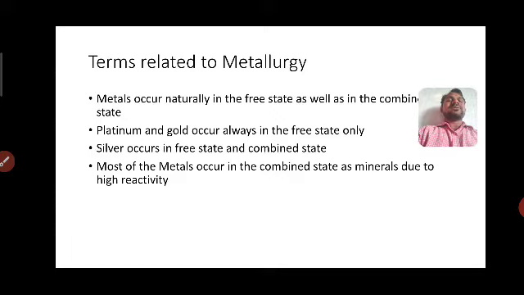What do you mean by mineral? Mineral is nothing but a naturally occurring material. So brown colored stone is also naturally occurring. So naturally occurring materials which contain the metals are called minerals.